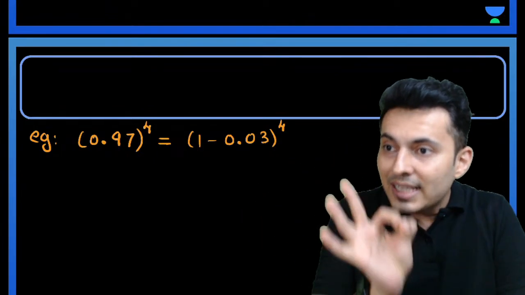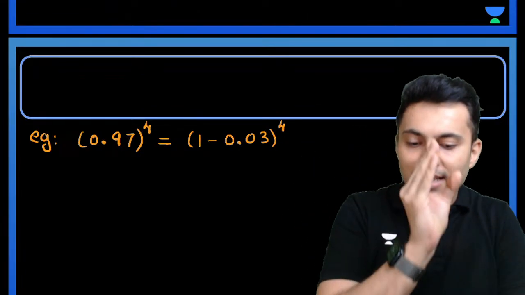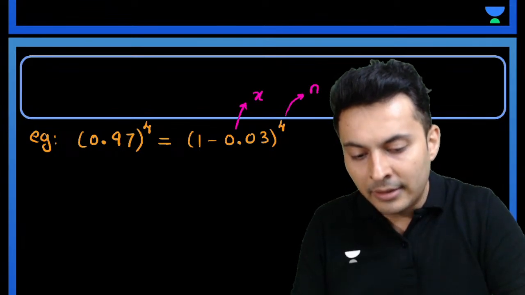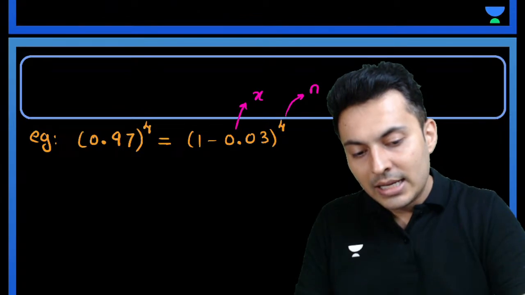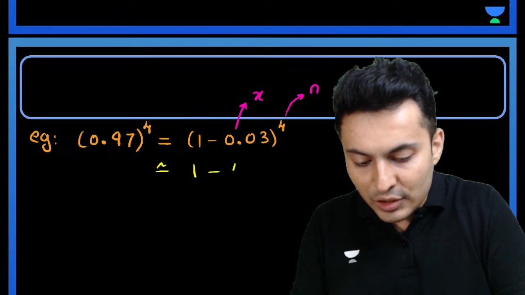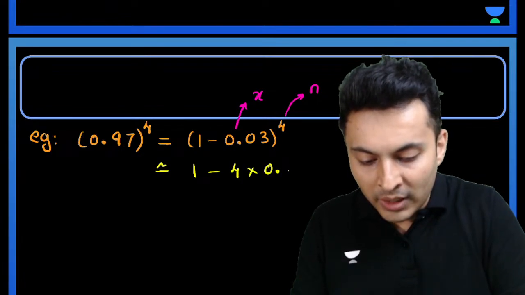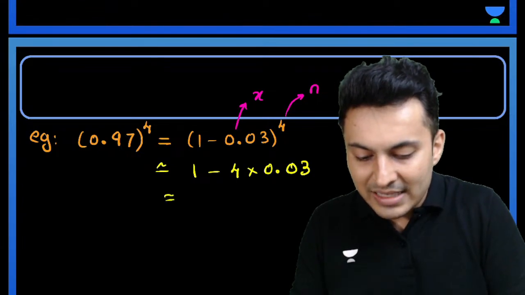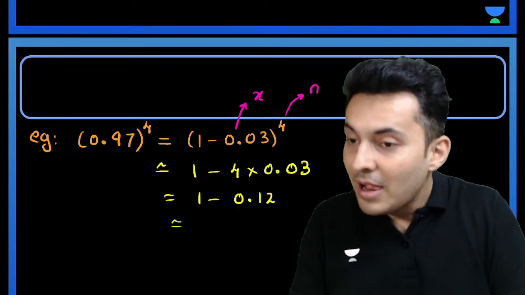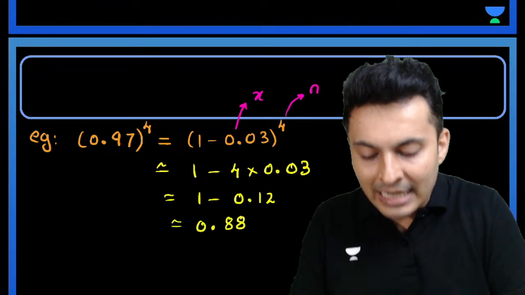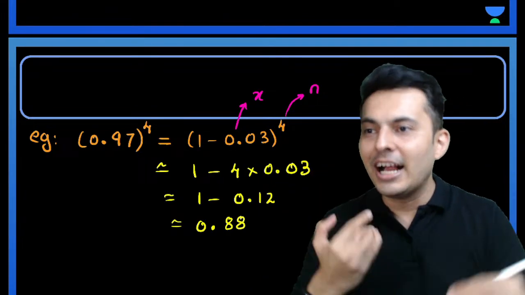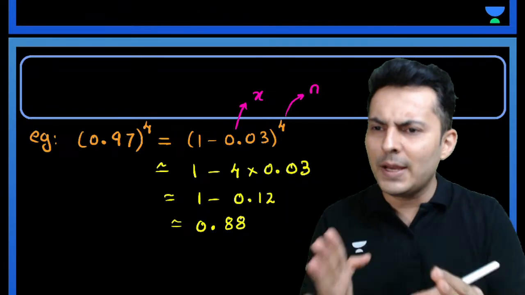So this is 1 minus x raised to n. This is basically your x. This is basically your n. So therefore, it will be approximately 1 minus n into x. n is 4, x is 0.03. So that is basically 1 minus 0.12. So that is basically how much? 0.88. Very good. Understood, I guess. Slowly you guys are getting a hang of it. Very good. Proud of all of you.